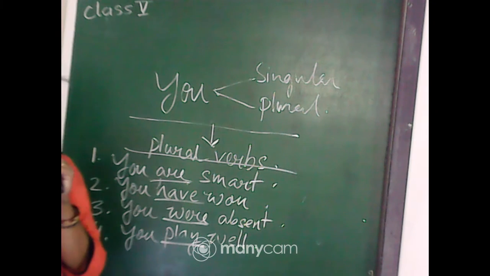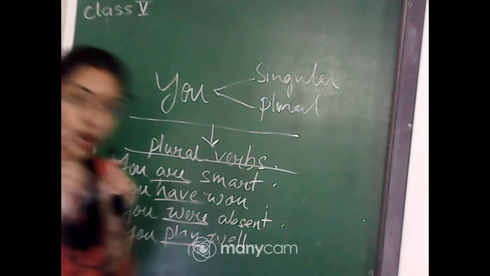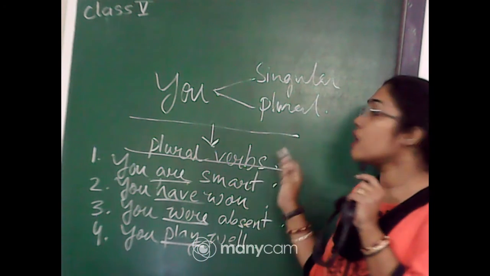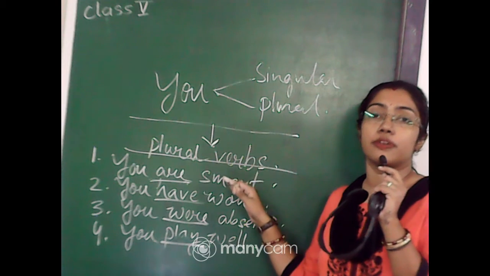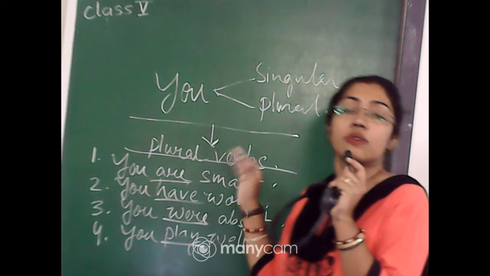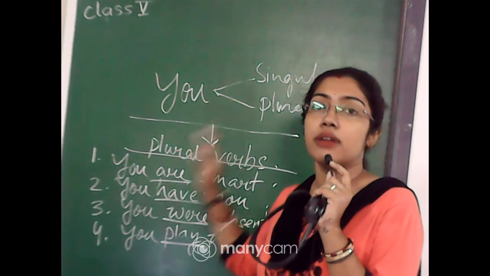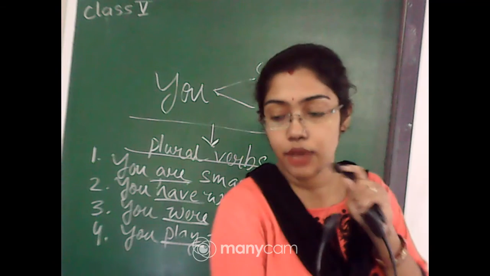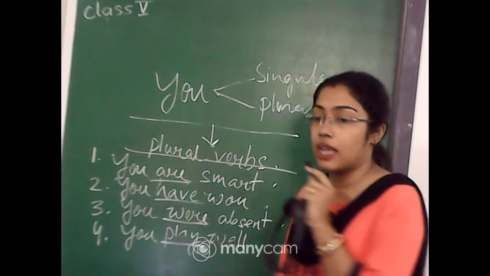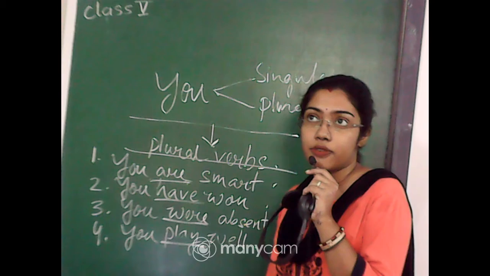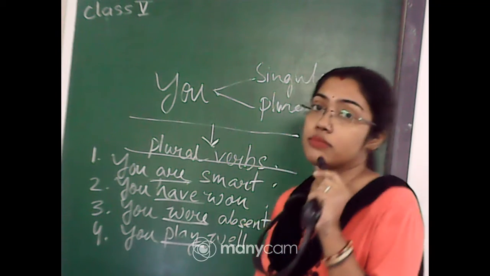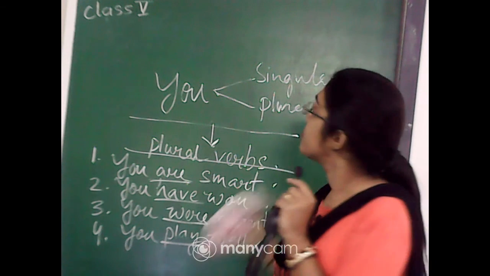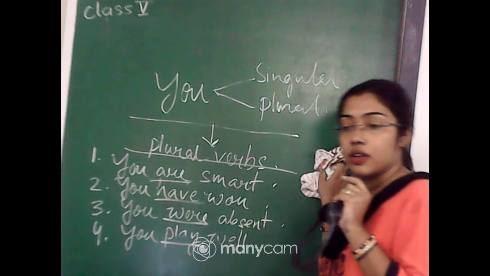So this is one exception. Whether the you is referring to one person or whether the you is referring to many people, you will always be using you with a plural verb. That is the rule of grammar, and this is one exception for you. You have to understand that. There is nothing like why it is like that. You can't really ask why for every rule and regulation. This is just the rule. This is how English grammar has been made. Okay. So is this part clear?